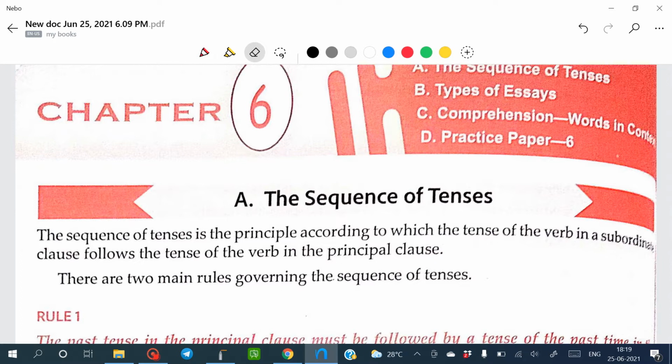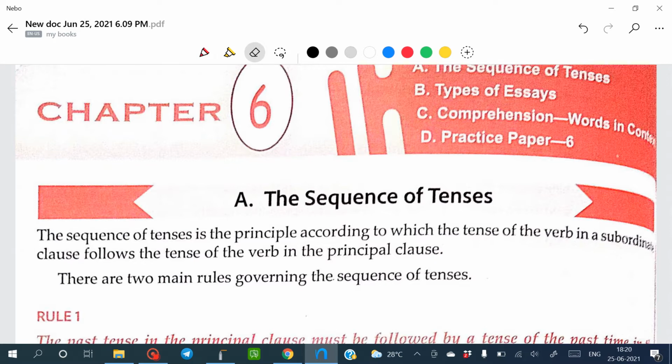It can also be called depending clause. With the name only you can understand: depending means the meaning depends upon the other half of the sentence. So hope students, sequence is clear to you, tenses is clear to you, and clauses is also clear to you.